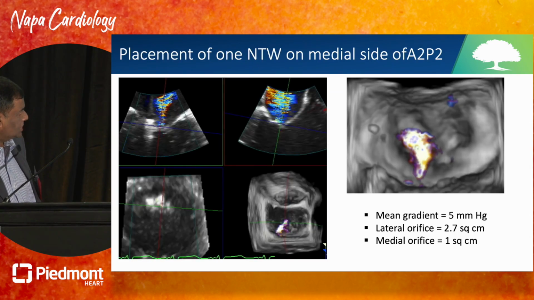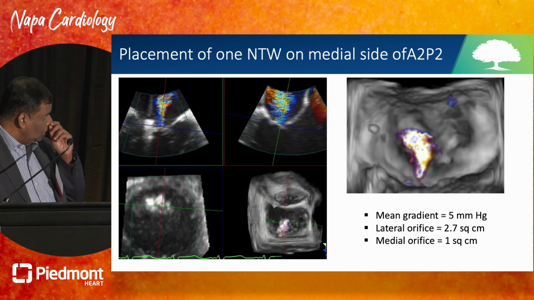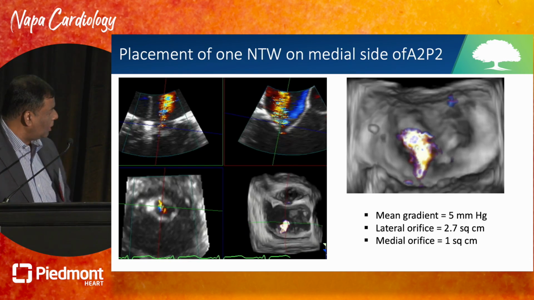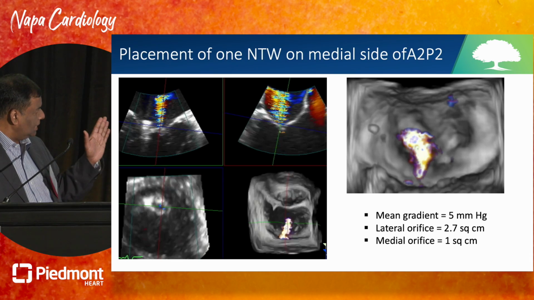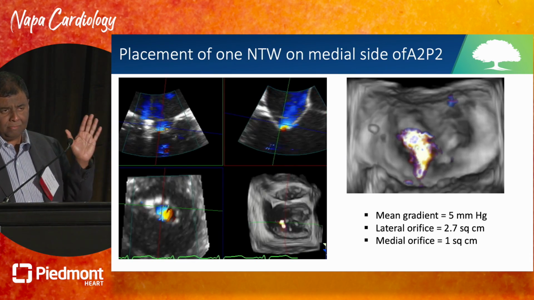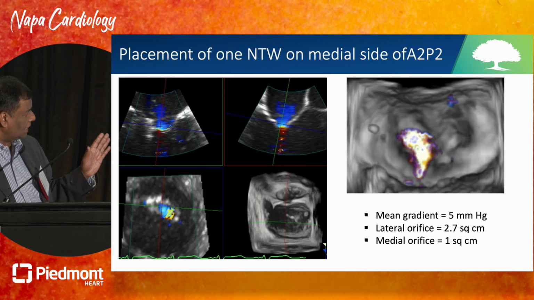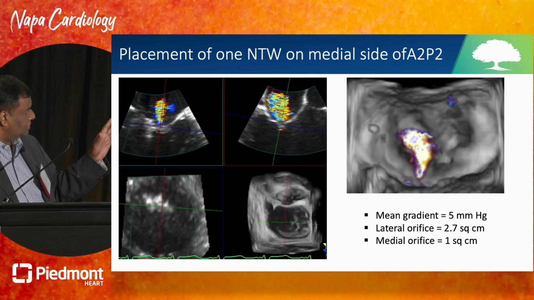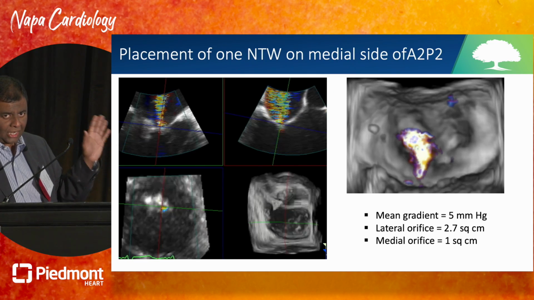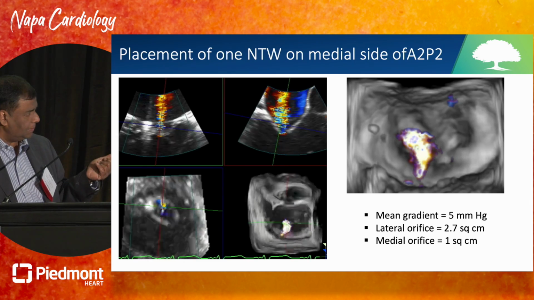So this is the first clip. We used MPR imaging, multiplanar reconstruction imaging, which I think Manny will tell you more about. But I think it's a nice way to exactly position it. Because it was a broad jet, I decided to put the first clip on the medial side of A2P2. And you can see that by doing so I've lateralized the jet. So you have no medial jet, only a lateral jet. And as soon as you put the clip on, the blood pressure improved.